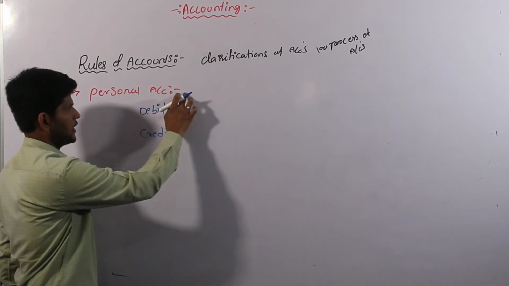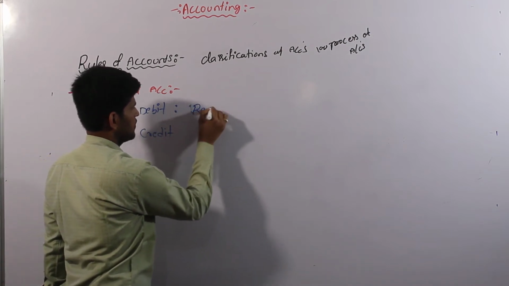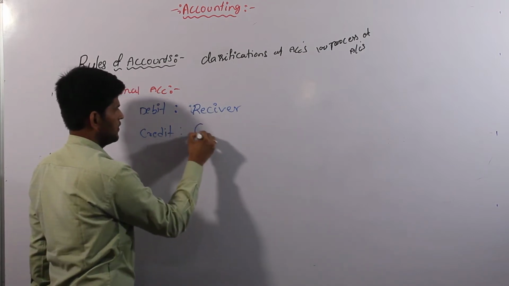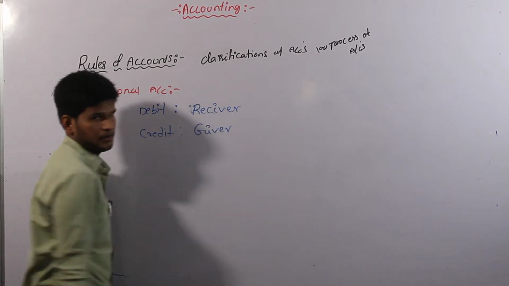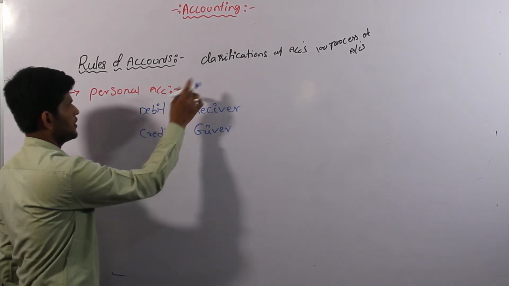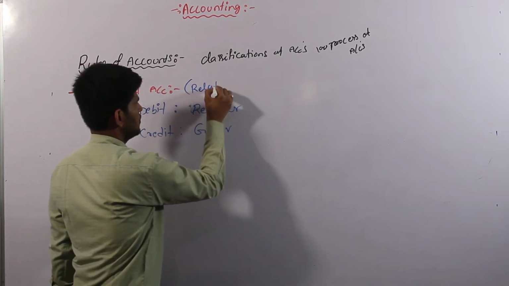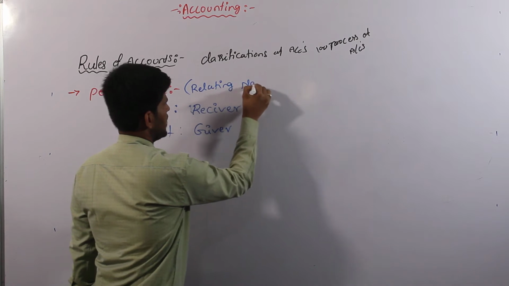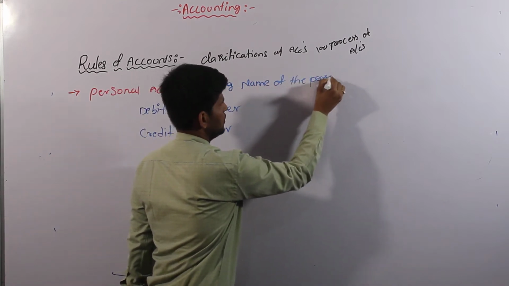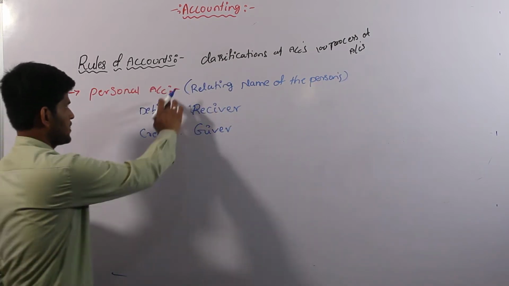In the personal account, on the debit side we have to write the receiver, and on the credit side we have to write the giver. How can we identify the receiver and giver? Personal account relates to the name of persons.